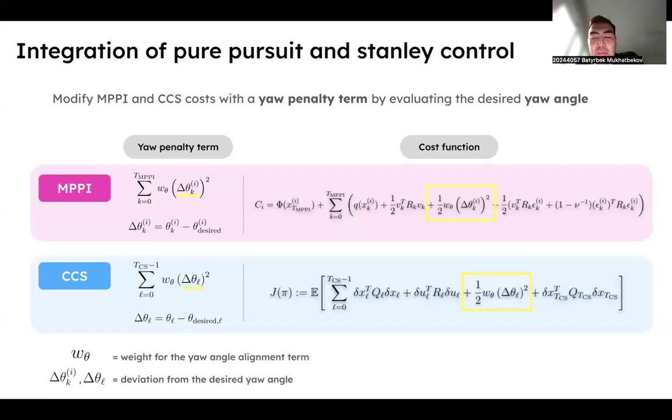For either MPPI or CCS, we sum over trajectories by weighting deviation from this desired yaw angle. So for both losses, we just integrated this penalty term by using pure pursuit and Stanley control's yaw angle cost derivations. These cost modifications will be tested afterwards, implementing car dynamics testing with an original approach.